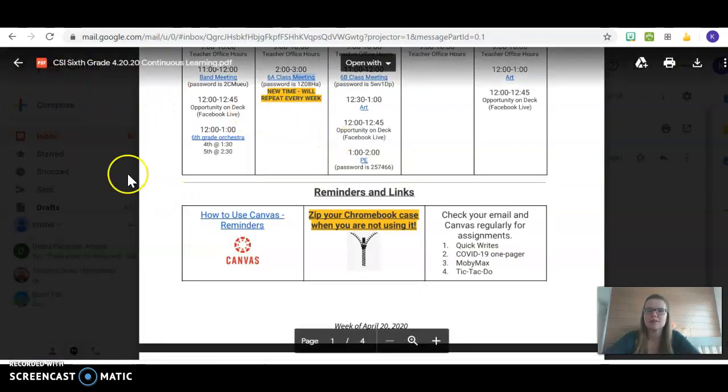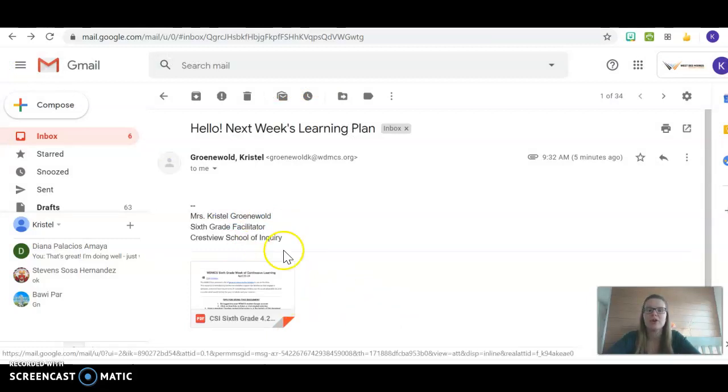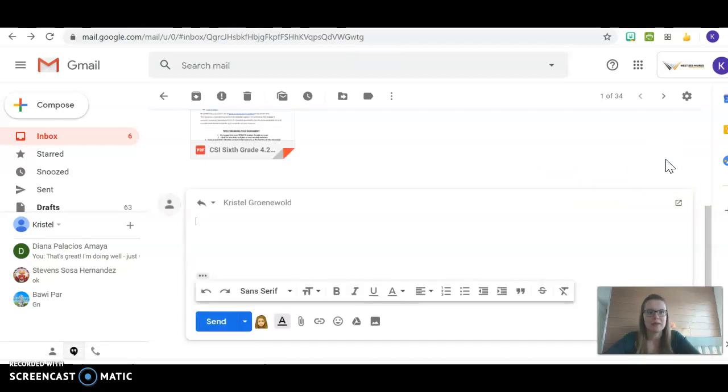To get out of this, you can go and click in the top left, just click this arrow that says close, and it should take you back to your email. Okay, if you ever have a question on this from me or any other teachers, you could feel free to hit this back arrow right here. That means reply. When you do that, now you can type me a message. I would love to hear from you.